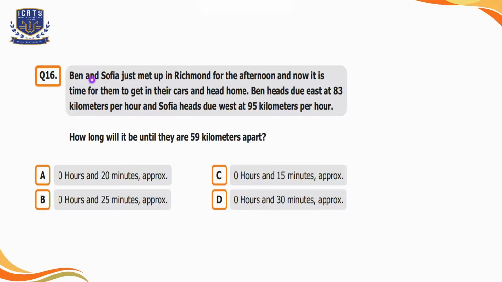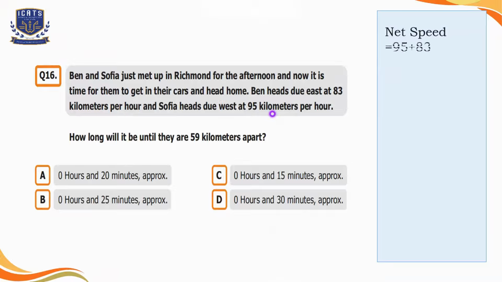Question number 16. Ben and Sophia just met up in Richmond for an afternoon and now it is time for them to get in their cars and head home. Ben heads due east at 83 kilometers per hour and Sophia heads due west at 95 kilometers per hour. How long will it be until they are 59 kilometers apart? Four options are given here. So Ben's speed is 83 kilometers per hour and Sophia's speed is 95 kilometers per hour. Let's calculate the net speed by adding both the speeds, which is equal to 178 kilometers per hour.